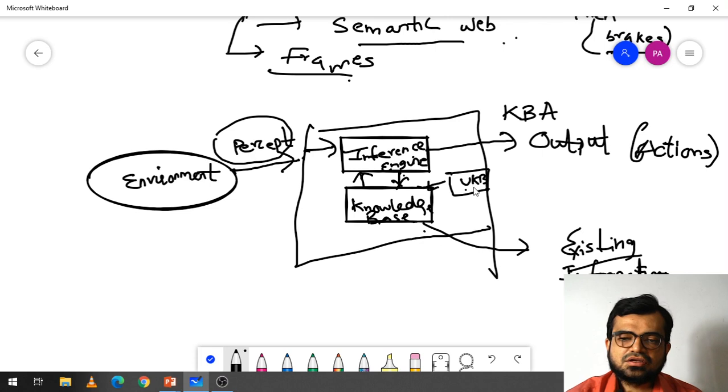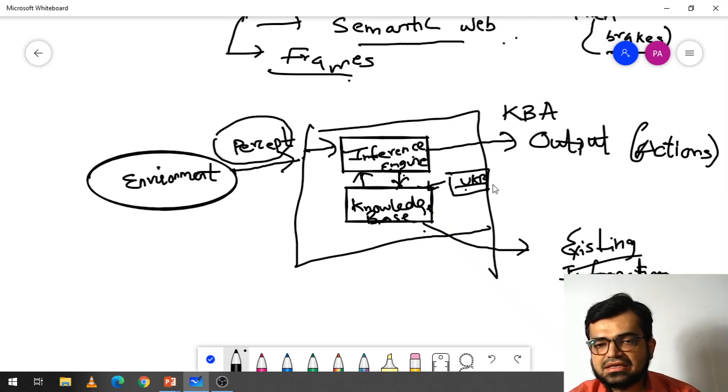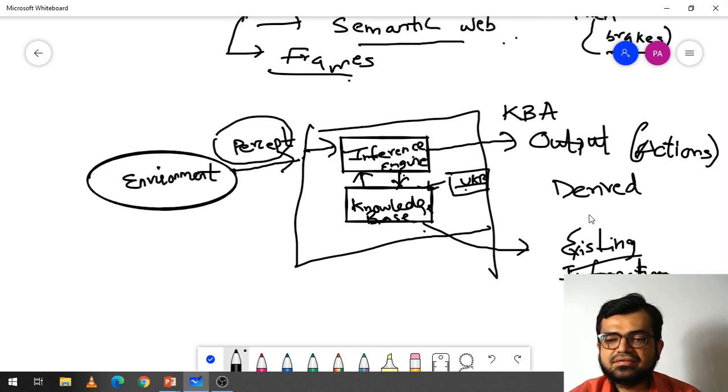So the knowledge base will be updated with new conditions based on what? The inference engine. This inference engine will give you derived rules, I mean derived information, which is not an existing one, which is a derived one.